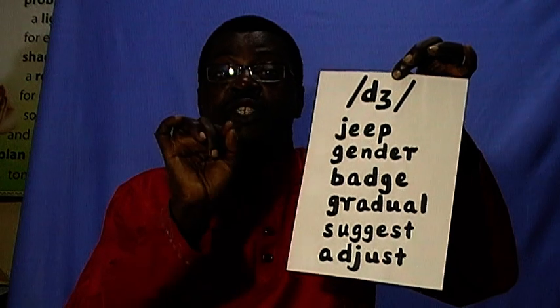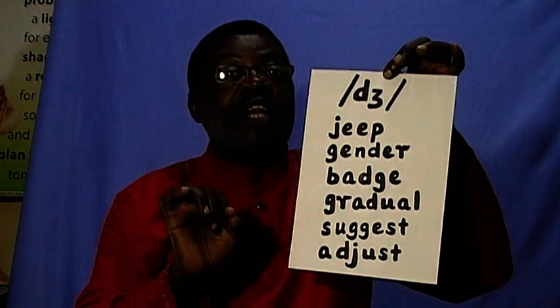Here we have G or double G, but taking sound J. And then we have a tricky one, the last one. Many people say it wrongly, but please, you simply say adjust, to adjust, adjourn, adjournment. Tricky, a combination of D and J for the sound J, adjust.